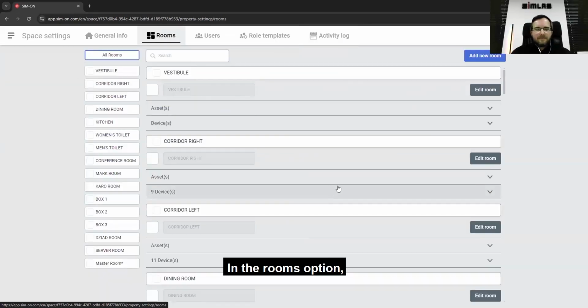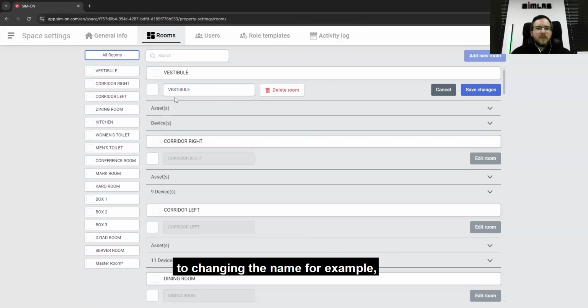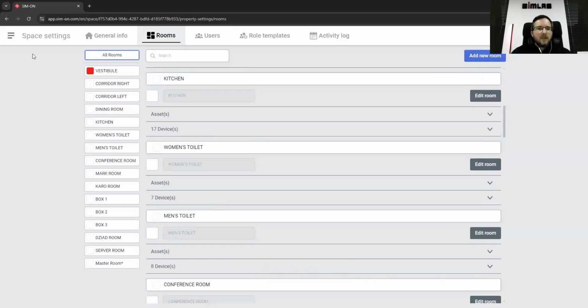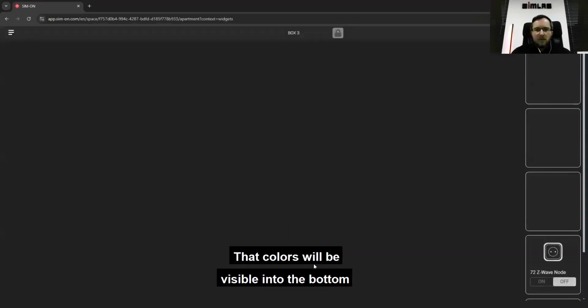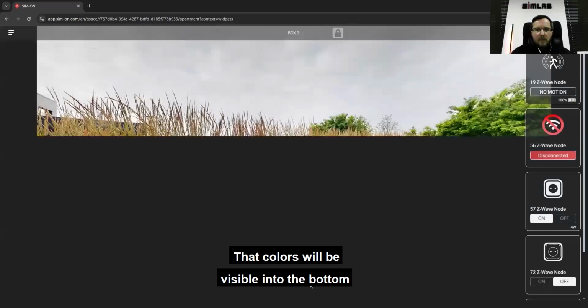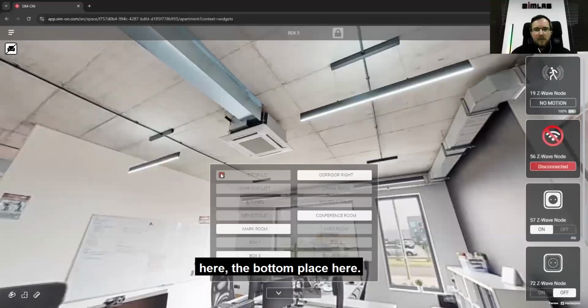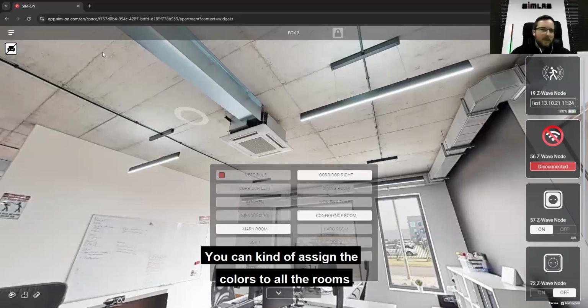In the rooms option, you have the possibility to edit the room, to change the name, for example, and also to add colors, because if you have colors, you can navigate using them in your space. Those colors will be visible at the bottom here. So you have, for example, the vestibule as red, and you can assign colors to all the rooms if you want.